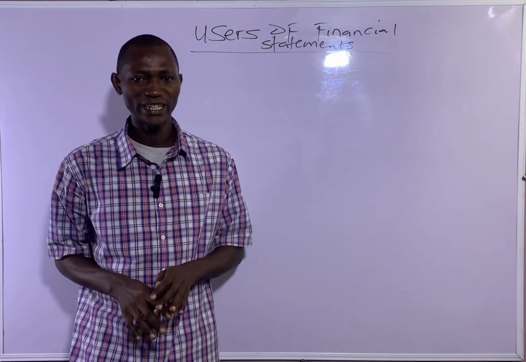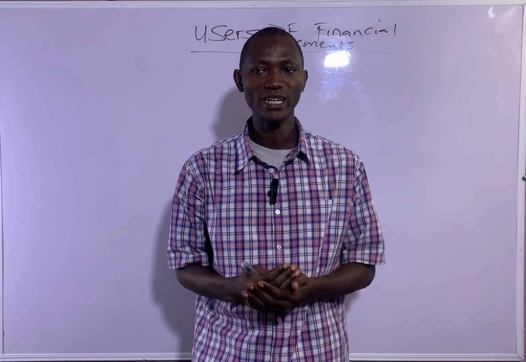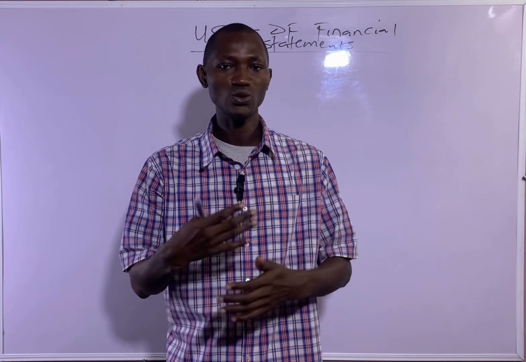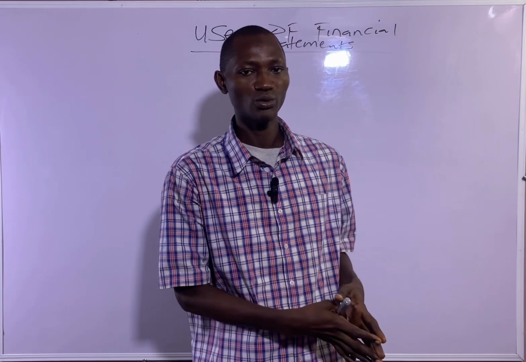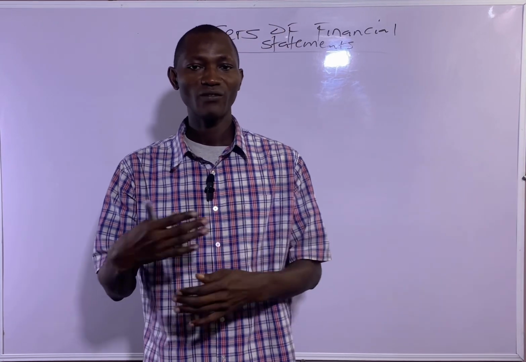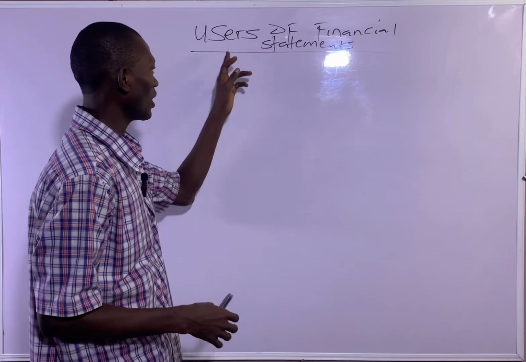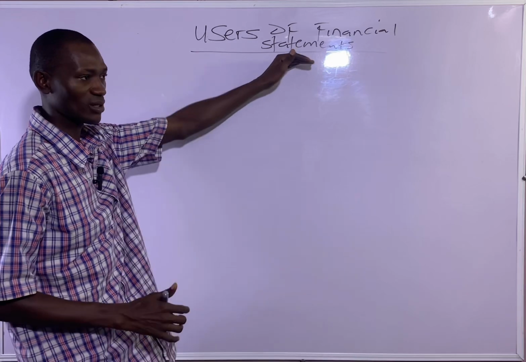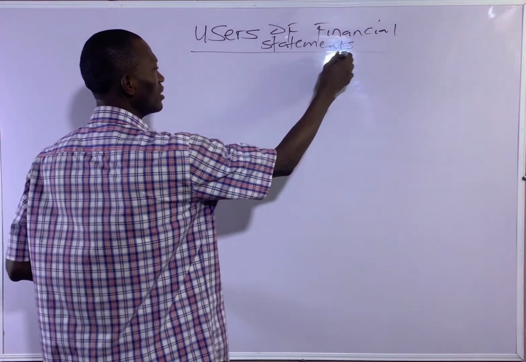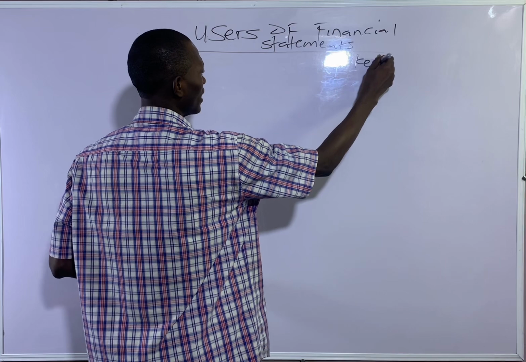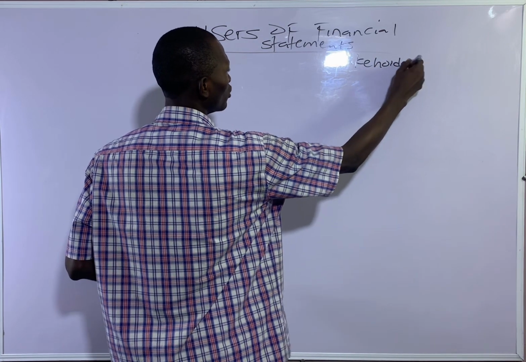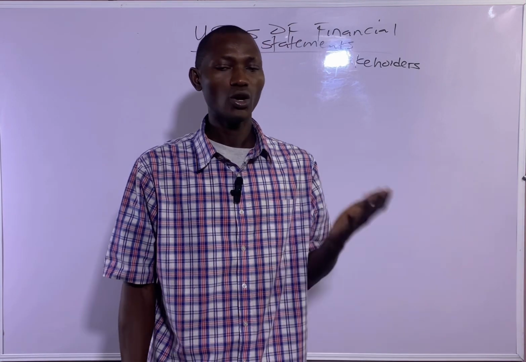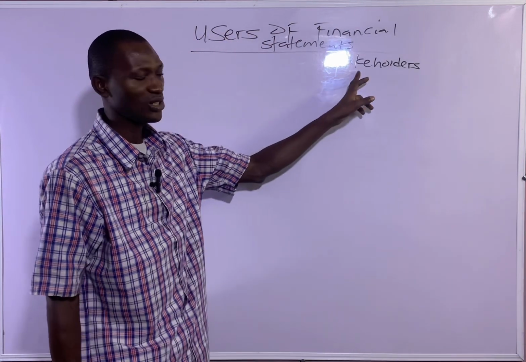When we say users of financial statements, don't forget I did say the financial statement will be prepared by the financial accountant, then it will be used by some set of people or group of people to make informed decisions. So those group of people are called users of financial statement. Another word you can use for them is stakeholders. Stakeholders are those people that have interests, whether directly or indirectly, in the business. So they have interest in the business.